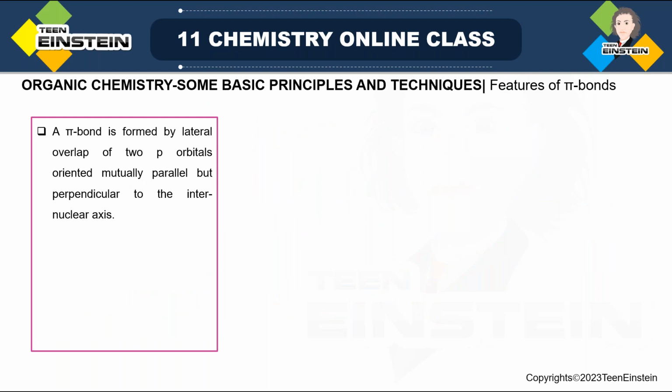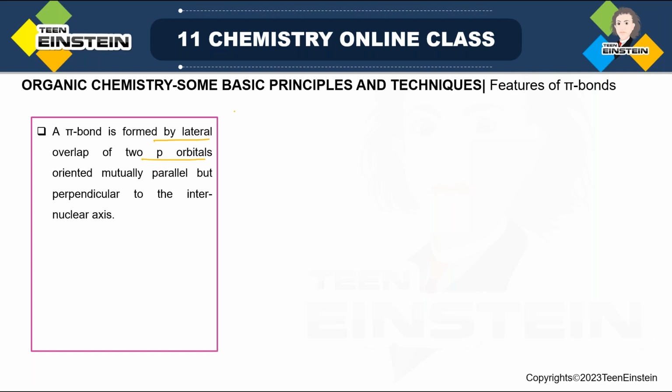Next, features of pi bonds. So what are the important characteristics of pi bonds and how is it different from sigma bond? We have to have a clear idea about it, because in several organic compounds you will see there is presence of pi bonds. So we have to know its features. When pi bond is formed, in chemical bonding chapter we have already seen that pi bond is formed by lateral overlap of 2 p orbitals.